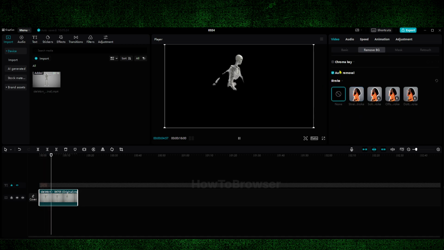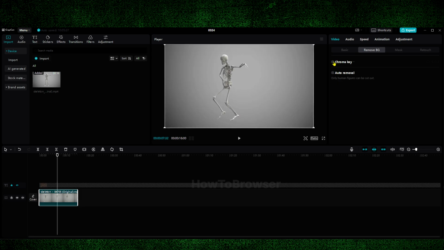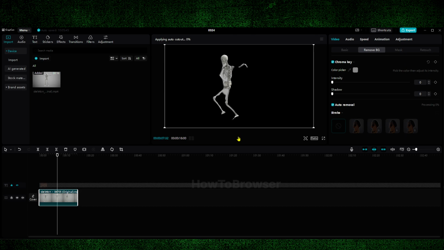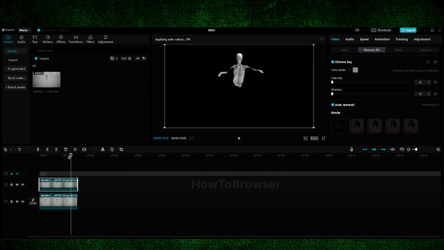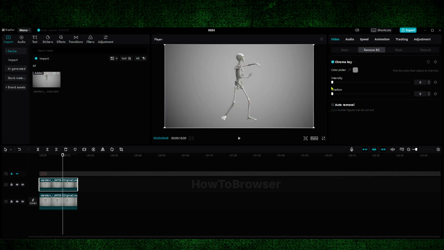You can also remove this. You can try with chroma key, as I said, but it can work, it cannot, because it has the same color. You see, it has. If it didn't, then it would work. But for this example, it doesn't really work. But yeah, I think this is what you have here, and you can Ctrl+C copy this and move this on top, and then you remove the auto background and you can work a little bit with this.